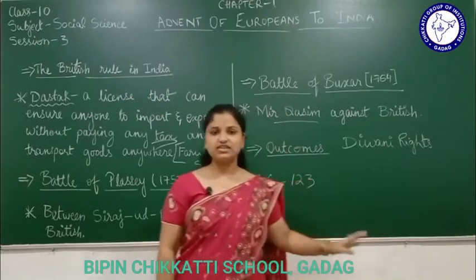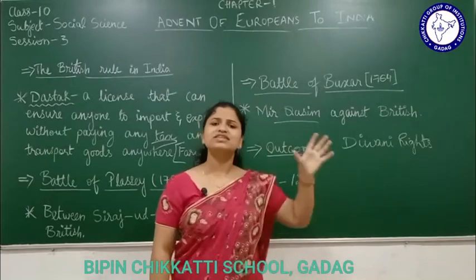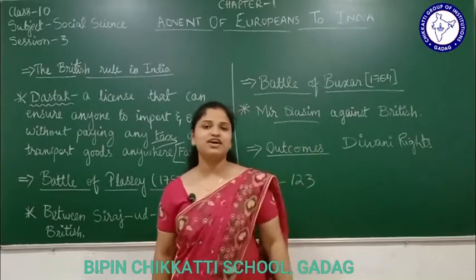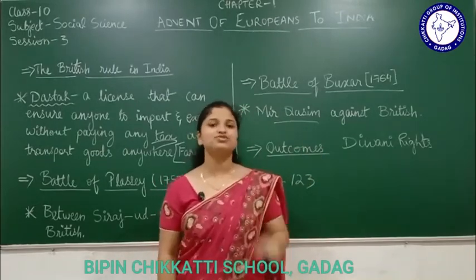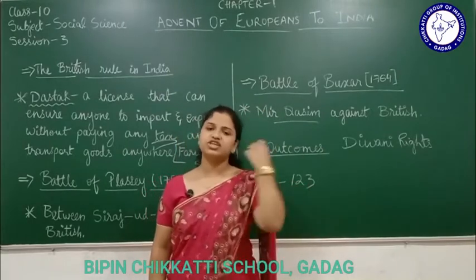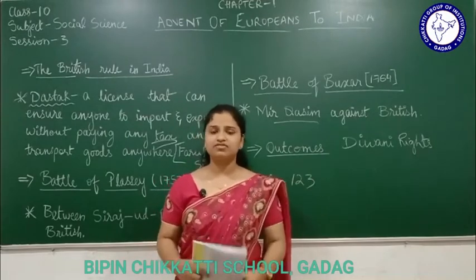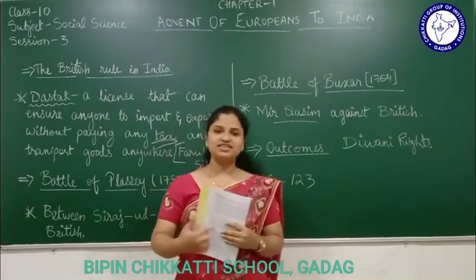So in this lesson, you learned about how, first of all, people found the sea route to come to India. Vasco da Gama, the Portuguese, found the sea route to come to India. Then after him, one by one, everyone started coming. The Dutch came, and everyone. So with this, we end the chapter. Thank you, class.